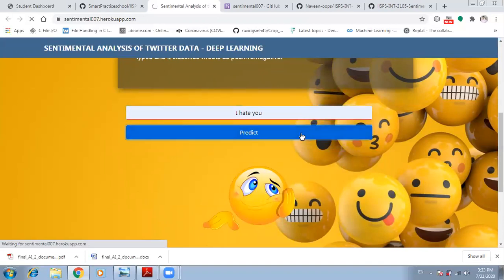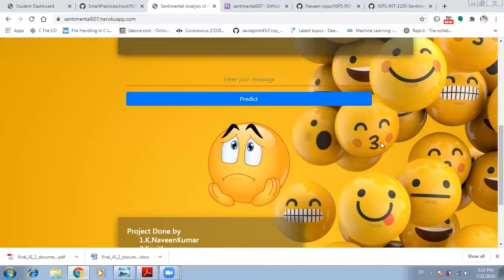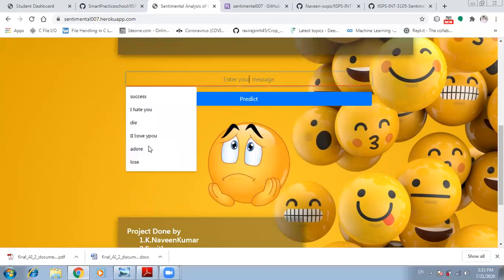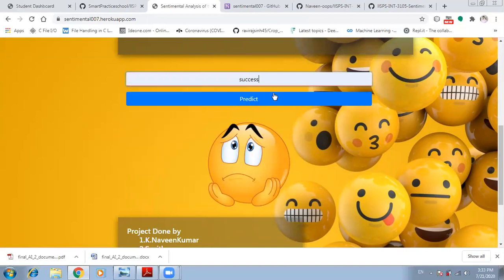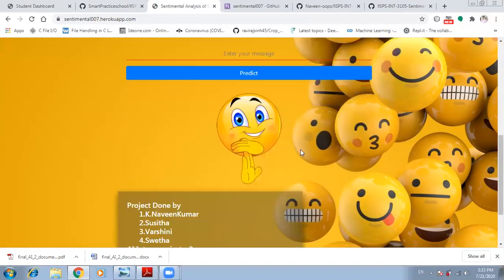When you click predict, since it is a negative word, you will get a negative emoji. It is showing sad. When you type words such as success or something positive and click predict, it will give us a happy emoji. So this is our project.